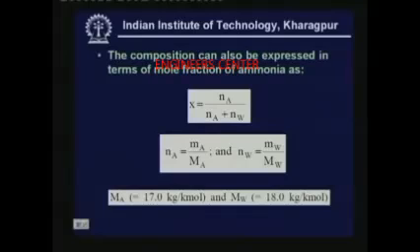Similarly, just like earlier, the composition can also be expressed in mole fraction. If I am writing this in mole fraction, the liquid phase mole fraction X is defined as the number of moles of ammonia in the liquid phase divided by the total number of moles in the liquid phase. This can be easily obtained from the mass of the substance and its molecular weight.